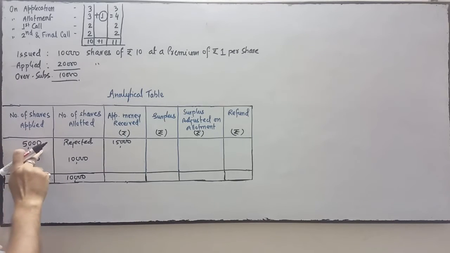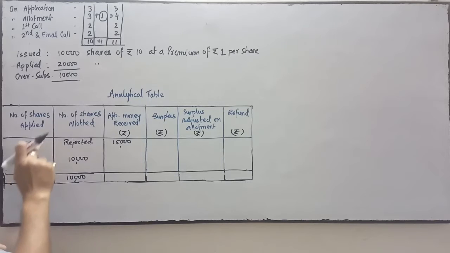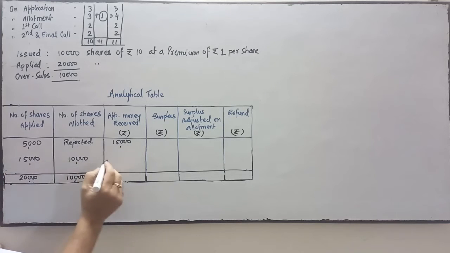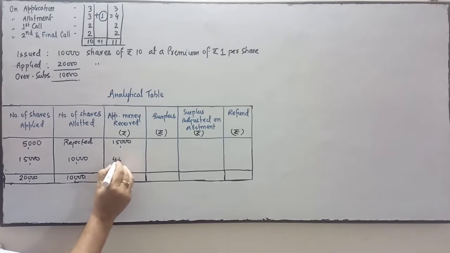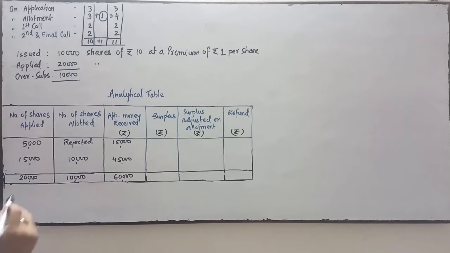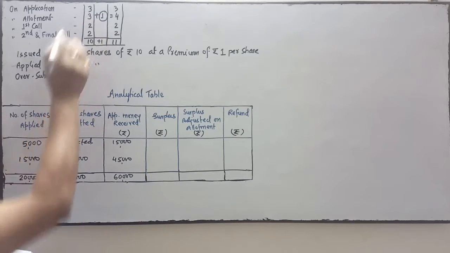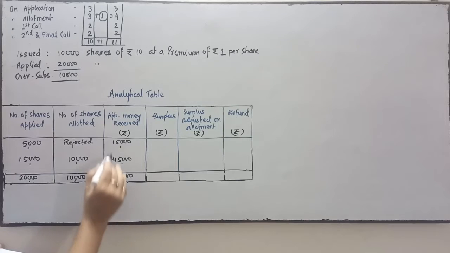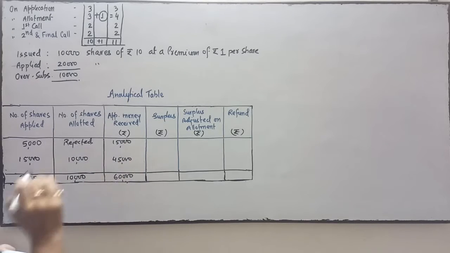On 5,000 shares whose shares are rejected, they have given at the rate of rupees 3 per share on application. So 5,000 into 3, 15,000 into 3, 45, so it is 60,000. Total application money received is 60,000. You can verify from here also. Total application received is 20 and application money is 3, so 20 into 3, 60. You can verify from this side also. You can verify by adding this.